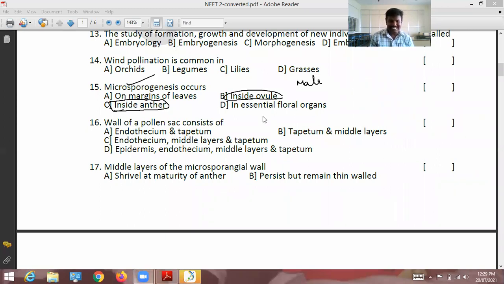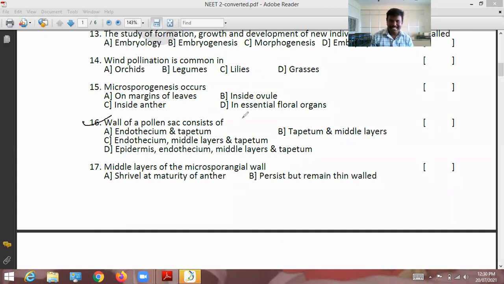So option C is the related option. Let's see the option about essential floral organs. We should not consider such types of answers. Microsporogenesis occurs in the flower only, so we cannot just say in the flower's essential organs. Floral organs are sepals, petals, calyx, corolla, androecium, gynoecium. In them, we have to mention which particular organ. So inside the anther, option C is correct.